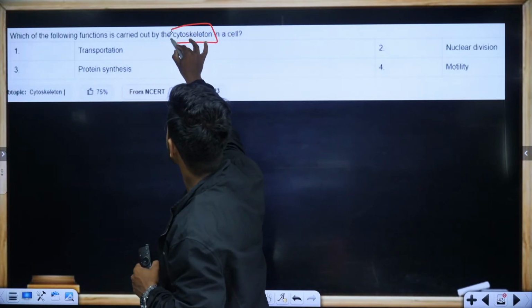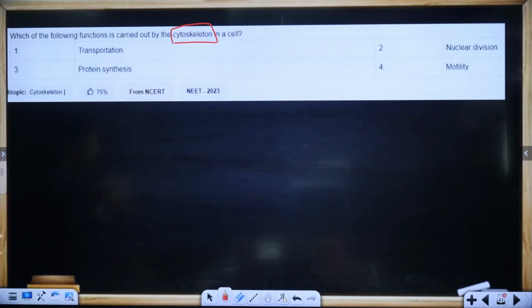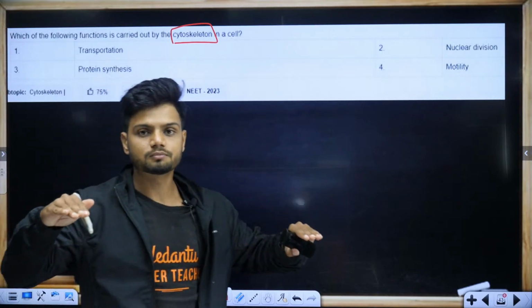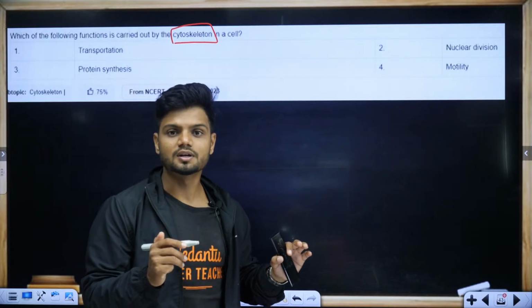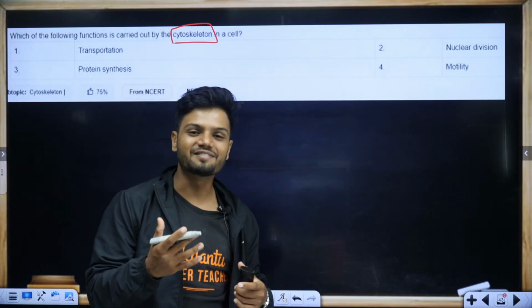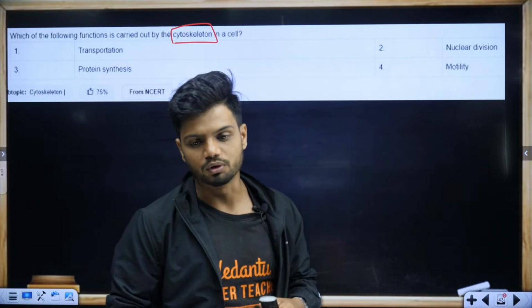In today's class we did this. Function of cytoskeleton. Transport, protein, nuclear division, motility. See, the cytoskeleton's main function was support first. The second one is given here. The third one was that it provides motility, and we have the structural support. The shape, support, and motility.